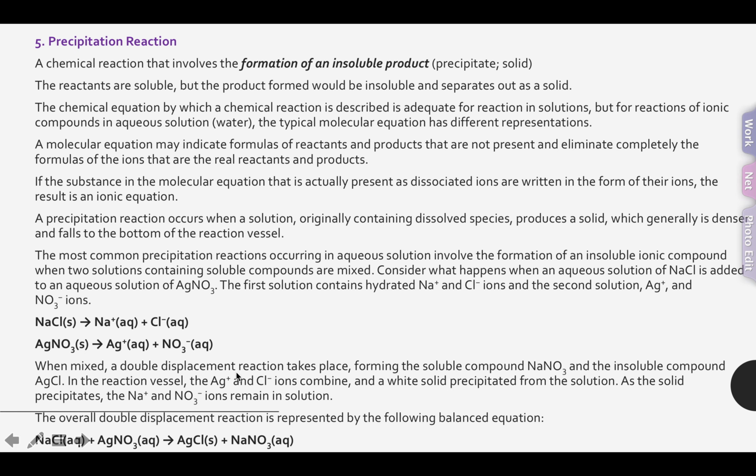When mixed, a double displacement reaction takes place, forming the soluble compound NaNO3 and the insoluble compound AgCl in the reaction vessel. The Ag+ and Cl- ions combine, and a white solid precipitate forms in the solution. As the solid precipitates, the Na+ and NO3- ions remain in the solution. So here's a balanced example of the double displacement reaction, the precipitation reaction. The overall double displacement reaction is represented by the following equation.